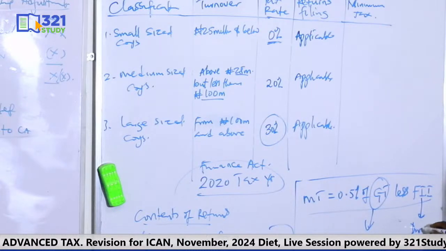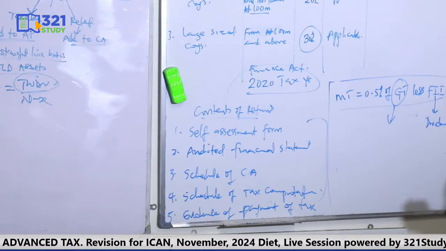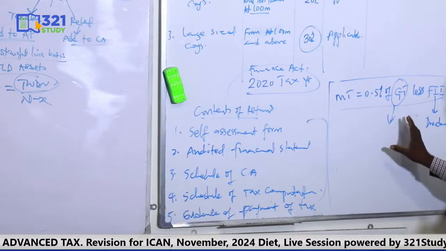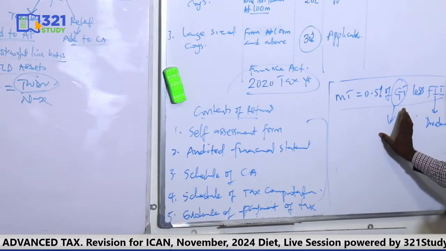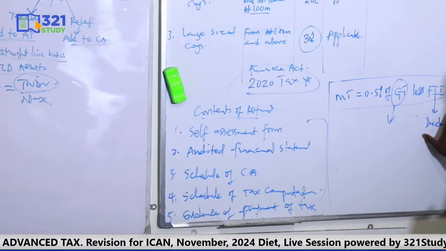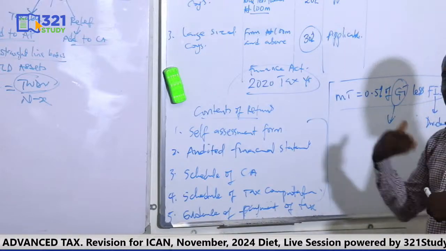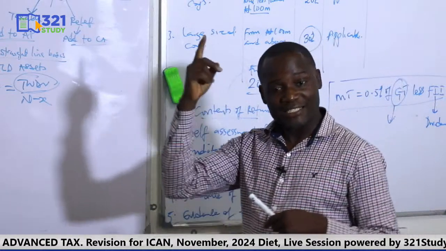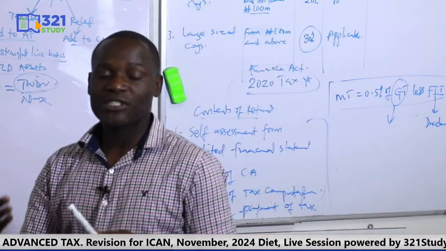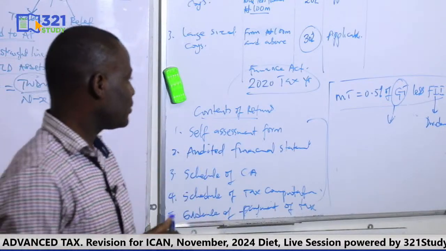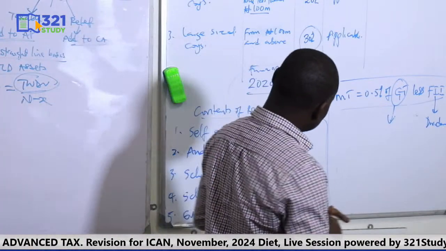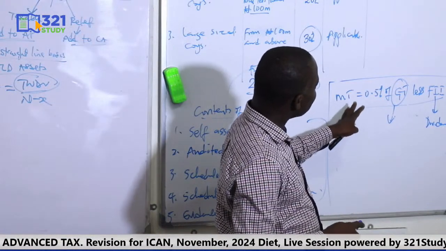Then what is the franked investment income? Franked investment income is dividend that has suffered withholding tax. So this dividend will be part of the gross turnover because it's an income to the business. So you add it to be part of the gross turnover, then you take it out as franked investment income because it has suffered withholding tax at source. And that withholding tax should be the final tax. It shouldn't be taxed again. Okay, so that is how you compute your minimum tax.